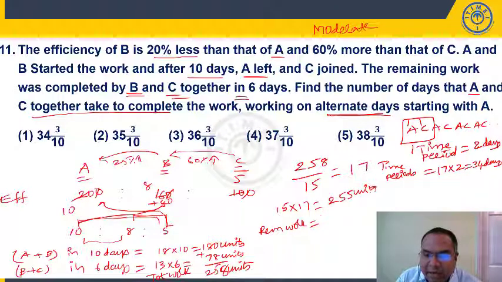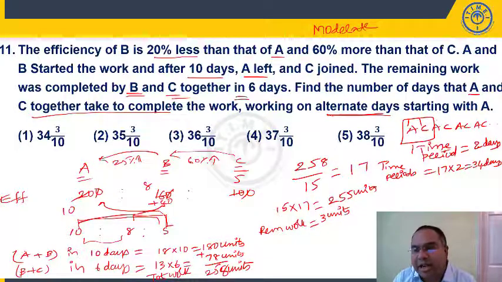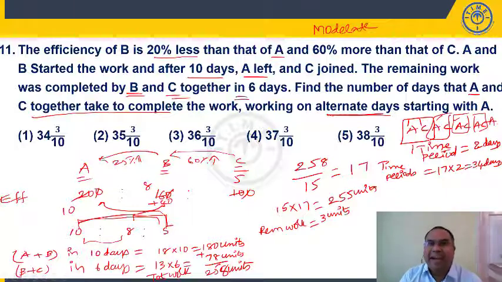So what's the remaining work? 3 units. Who has to do this remaining work? After one time period, who will come? A. After 2 time periods, A. After 3 time periods, A. After 4 time periods, A. After n time periods also, the person who is starting the work will come to work.